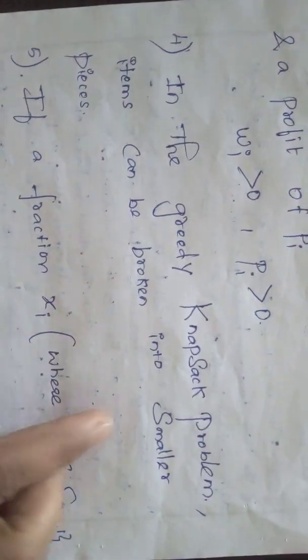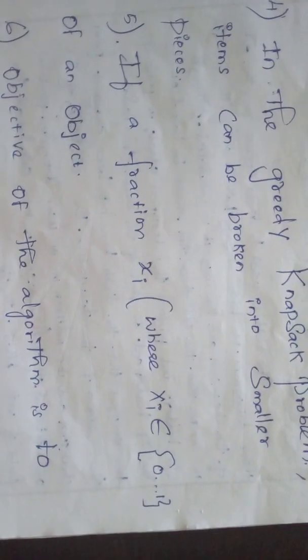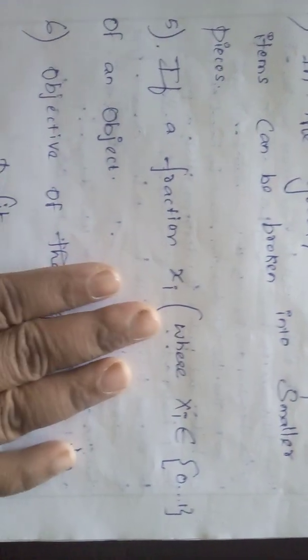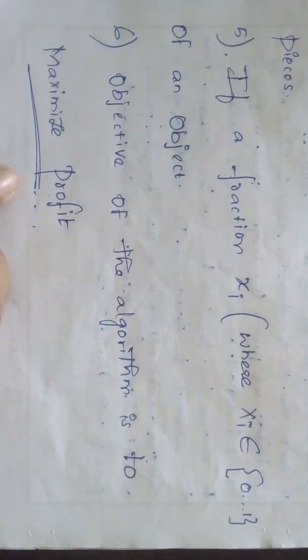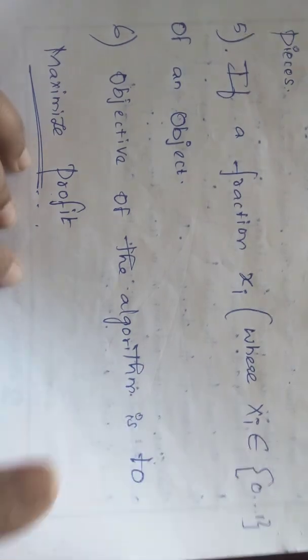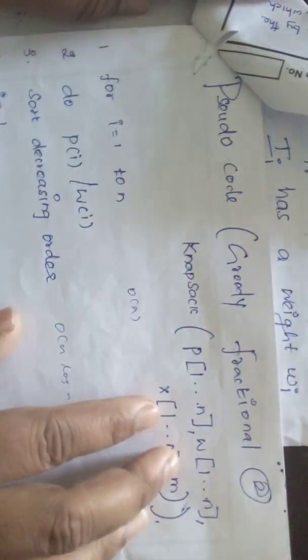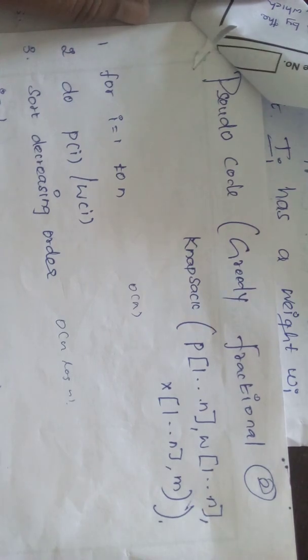And then what does greedy knapsack mean? The items can be broken into smaller pieces, and fraction means expressing the things. The objective of the algorithm is to maximize profit. Now see what is happening. Let's see the pseudo code, the pseudo code for the greedy fractional knapsack.